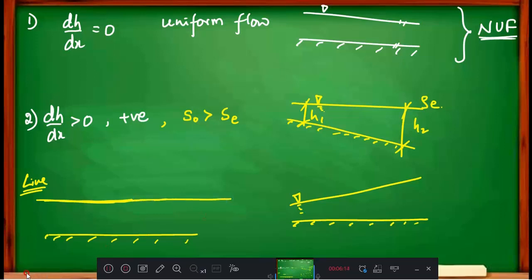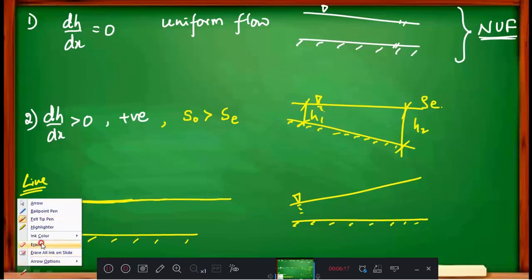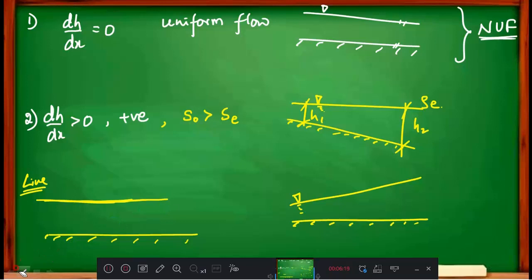Okay, and at this position, if I build one dam here, then the water will take a shape like this and it will fall. Now look at this position and this position: the slope is varied, the water surface is varied and falling down, and this variation is very gradual, not rapid. Slowly it is varied and it is falling down.